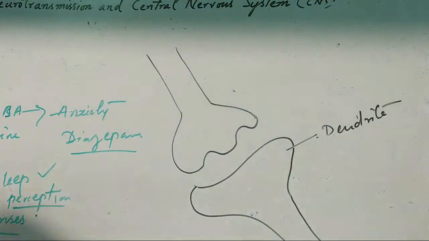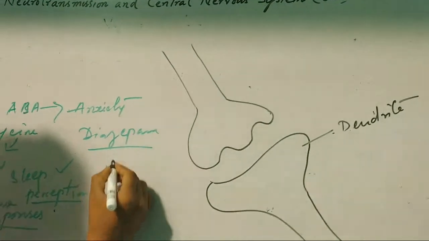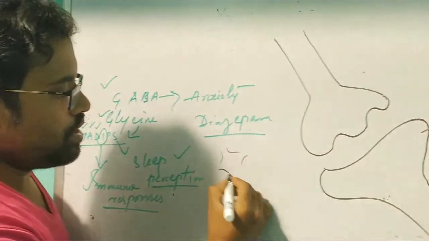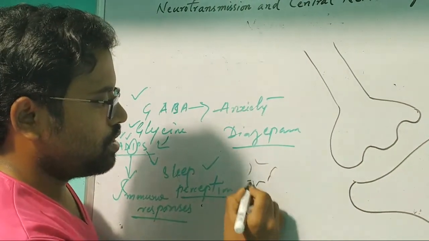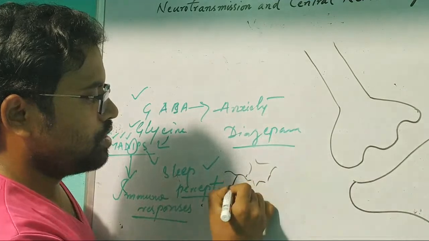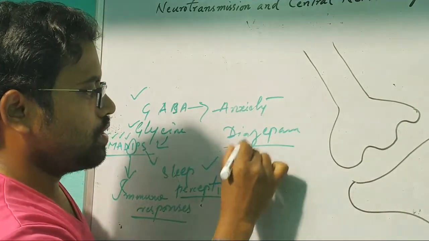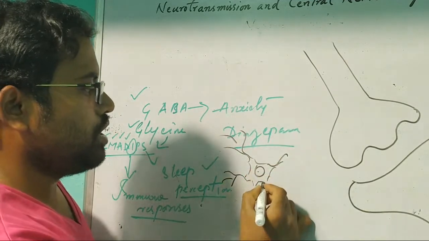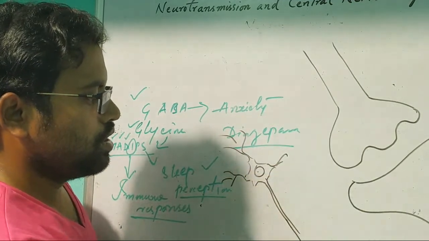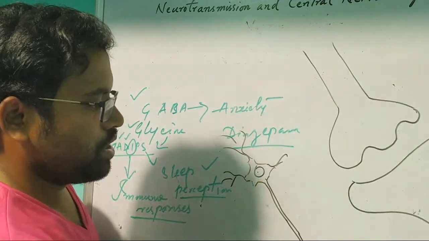So what is a dendrite? You all know. So this nerve cell is there. If I am drawing roughly, like this, don't be confused. This is the cell body, this is the axon, and here nerve terminals are there.